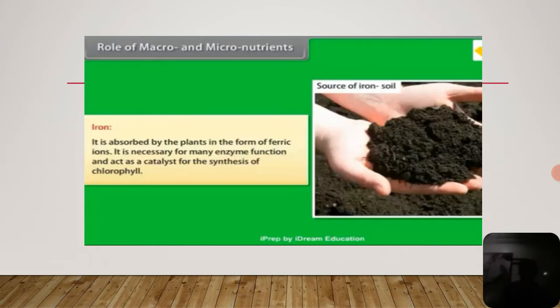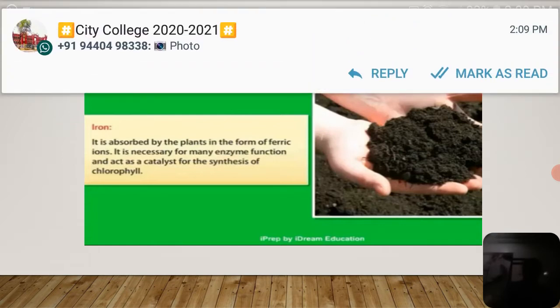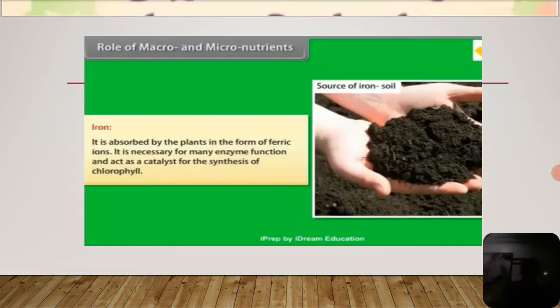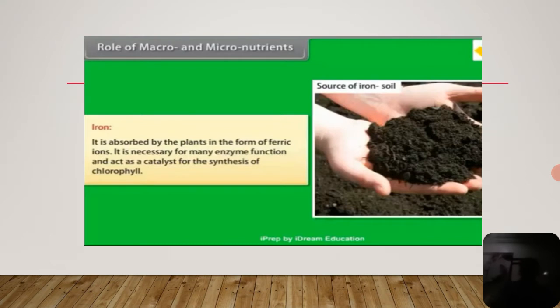When you see the functions, it is absorbed by the plant in the form of ferric ions. It is necessary for many enzyme functions and acts as a catalyst for the synthesis of chlorophyll. It also constitutes ferredoxin, cytochrome, catalases, peroxidases and leghemoglobin. That means, in the root nodules during nitrogen fixation, leghemoglobin is developed. It is also involved in chlorophyll synthesis and electron transport.